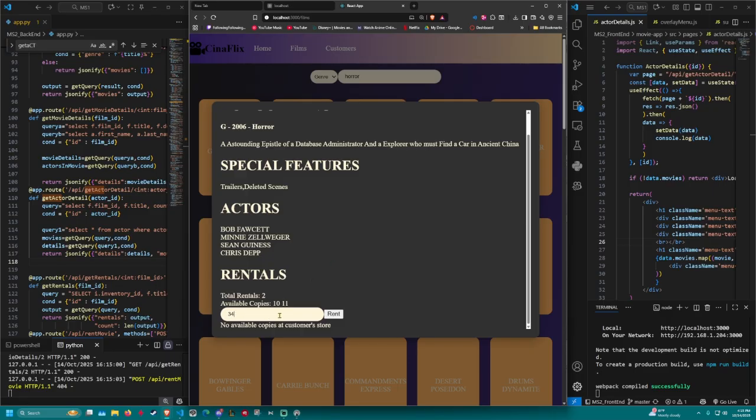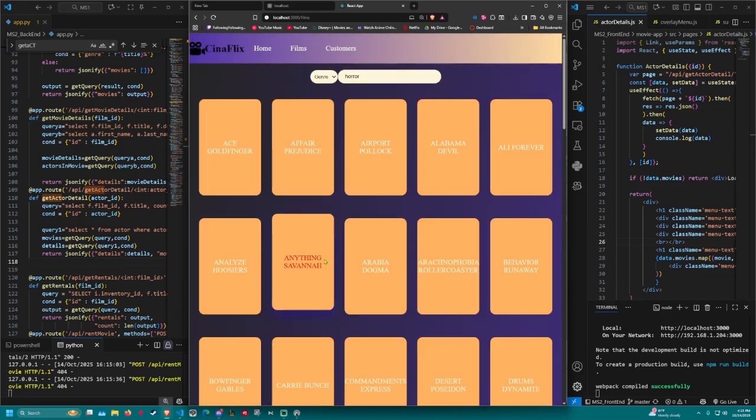And then obviously if it doesn't exist, if we can't find the customer, then it'll return an error that says customer is not found. So that wraps up the film page for this milestone. We've implemented all the features, and moving on to the customer page.